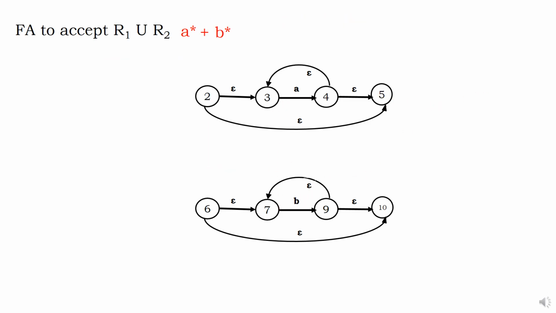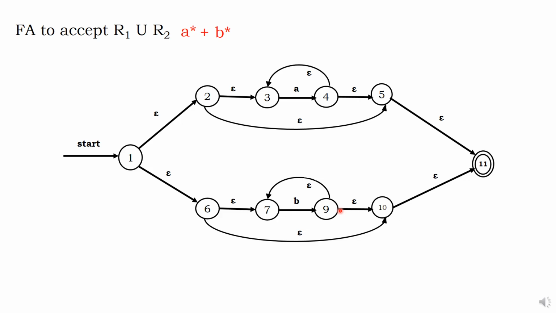If I want to do union, one below the other. Let us try. What is union? A star plus B star. If you can draw it, closure under union is possible. Yes, I can draw it. A single finite automata exists for L1 union L2, which means L1 dot L2 is also possible and L1 union L2 is also possible. So it is closure, in the sense that combination is possible.